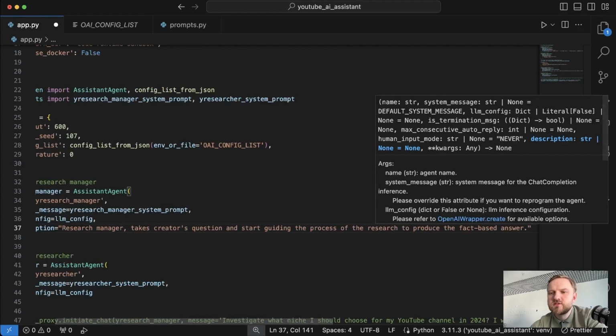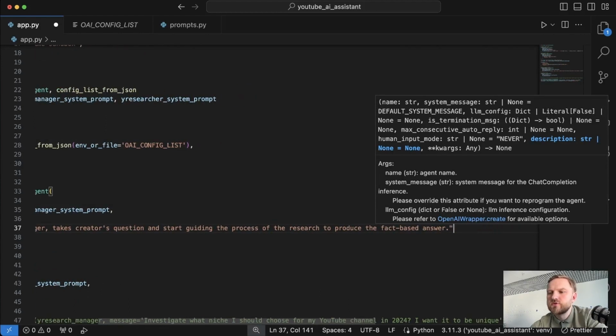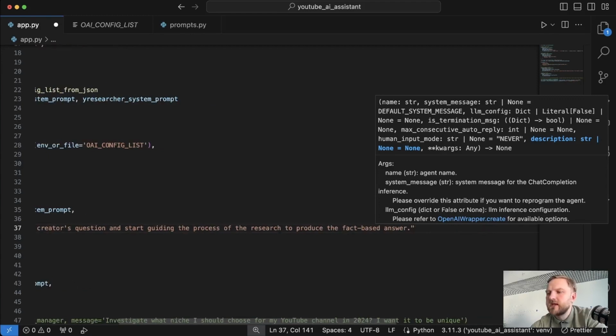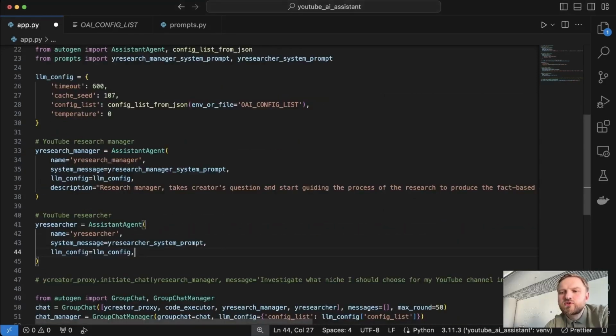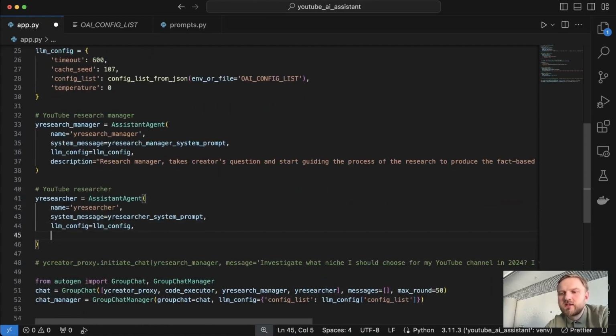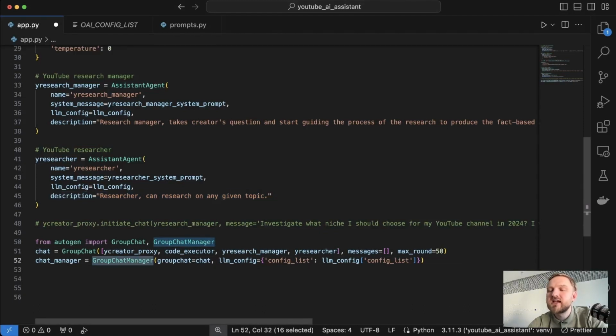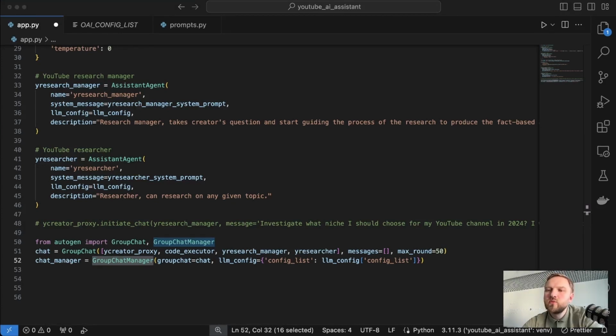So we said this is a research manager, takes the creator's question and starts guiding the process of the research to produce the fact-based answer. The last description we want to provide is for our YouTube researcher agent. So we said this is a researcher, it can research on any given topic. This agent's descriptions will be passed to the GPT-4 model, which will be used by the group chat manager under the hood to decide what agent should continue the conversation. Okay, so we are done with our agents, our group chat and our group chat manager.